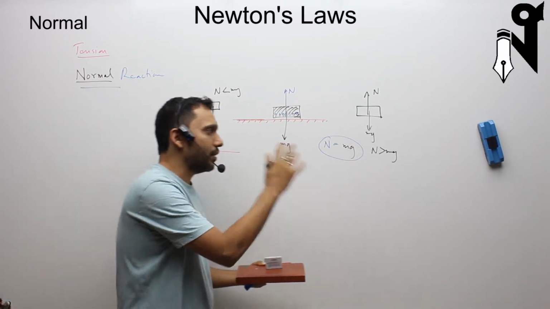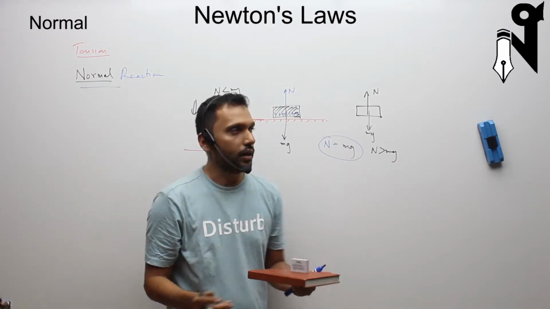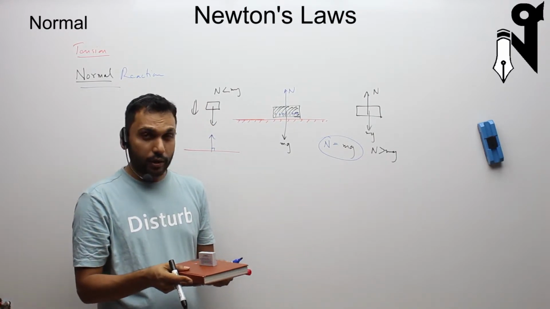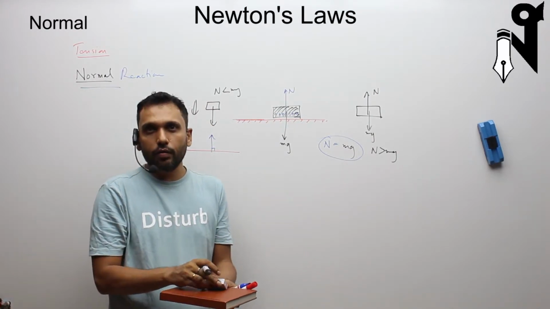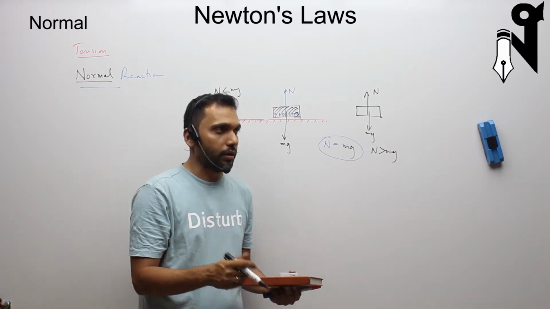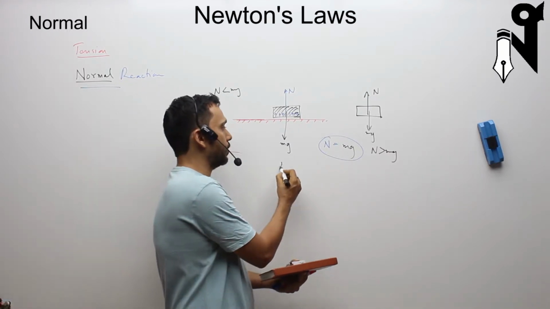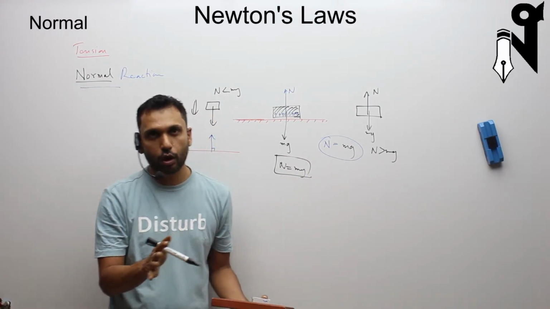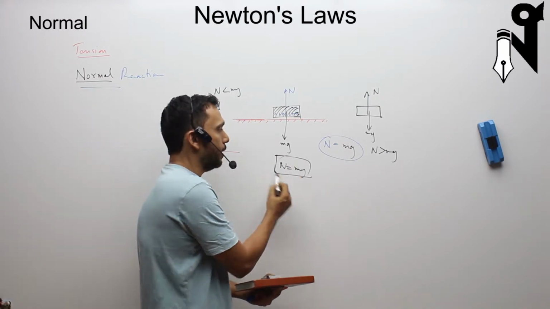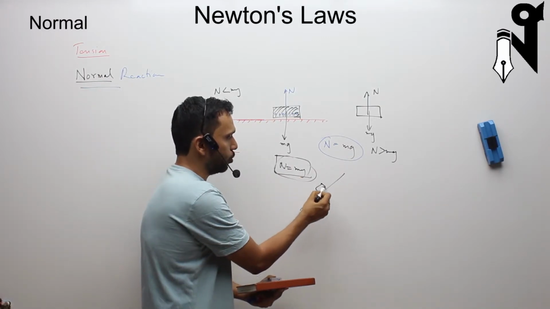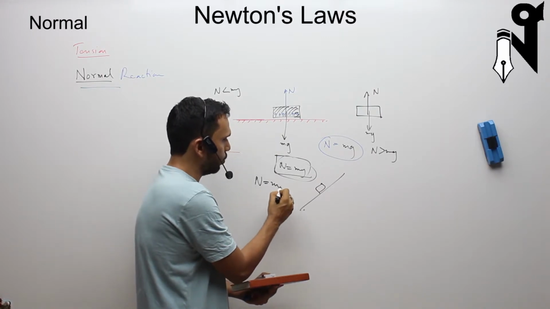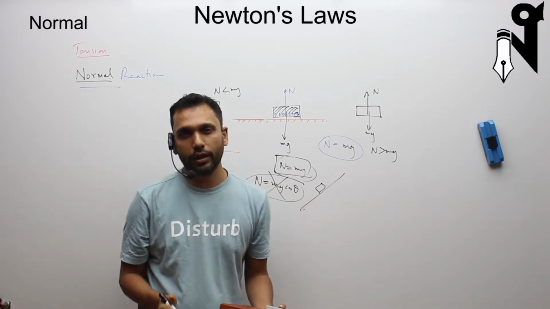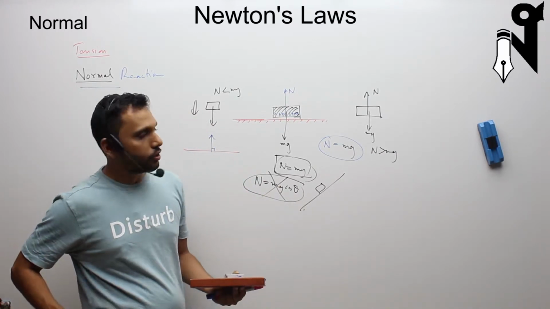So the normal reaction is not the weight of the body. You have to look at the situation and then figure out how much the normal reaction is. I'm repeating this again because after a few problems and questions, particularly when initially most of the time your normal reaction comes equal to mg, you get into the habit of writing N is equal to mg, which is totally wrong. And on a wedge, which we'll discuss very soon, you get into the habit of writing N is equal to mg cos theta, which is again wrong. It might be equal to mg cos theta in some situations, but it is not always this.